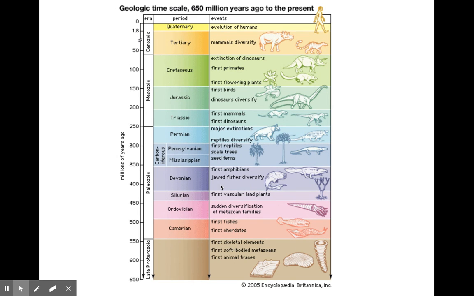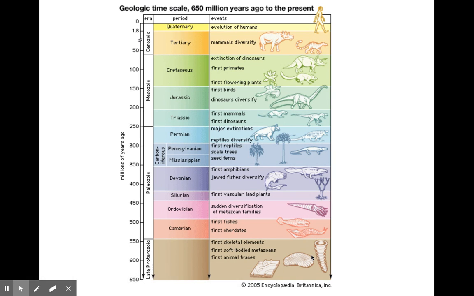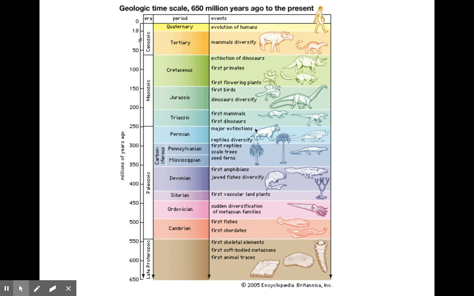We do have extinction throughout this whole time. This is our first major extinction, about 250 million years ago, of multicellular life. We did talk about oxygen almost killing off the prokaryotes early on, but this is our first major extinction. Because of that, dinosaurs started to evolve, because extinctions actually open up evolution. Now there's no competition and we see a lot of diversification. So our first dinosaurs develop.